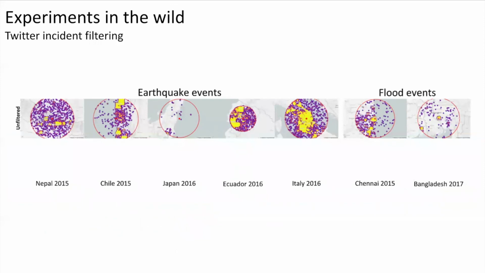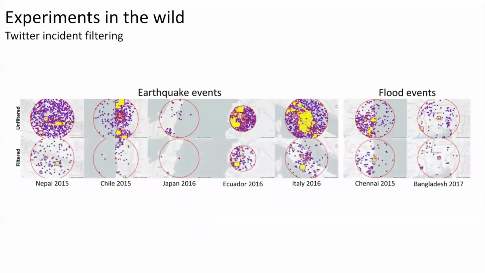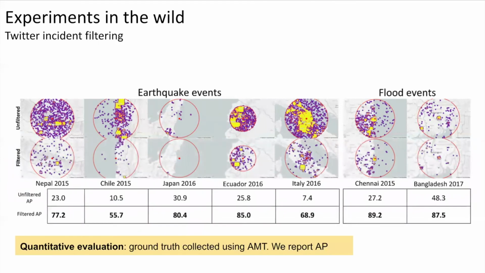We repeat this for many different events for both earthquakes and floods. Here you can see the filter results when plotted. When looking at performance, our filtered case does a much better job compared to the unfiltered keyword-based only approach. We report accuracy based on ground truth collected from Amazon Mechanical Turk.